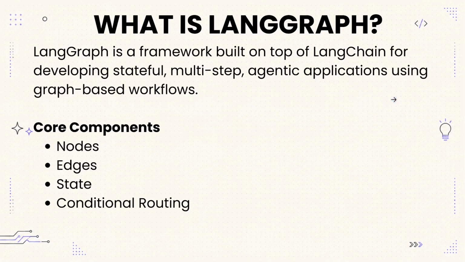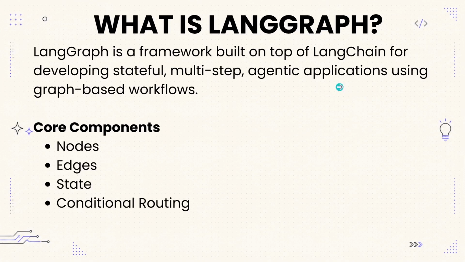Now comes what is LangGraph. Think of LangGraph as a workflow engine for AI. Instead of writing one long sequence of operations, we divide our application into multiple independent steps, which are called nodes. Each node performs one task. For example, one node calls an LLM, another searches for documents, another calls an API, another validates the answer, and these nodes are connected using something called edges. And the edge decides what should happen next.